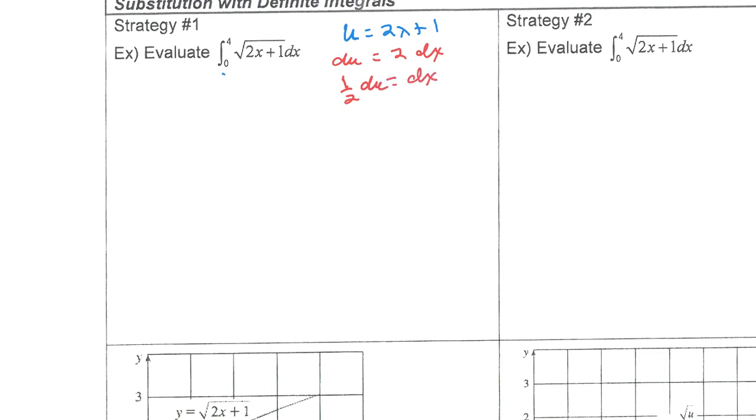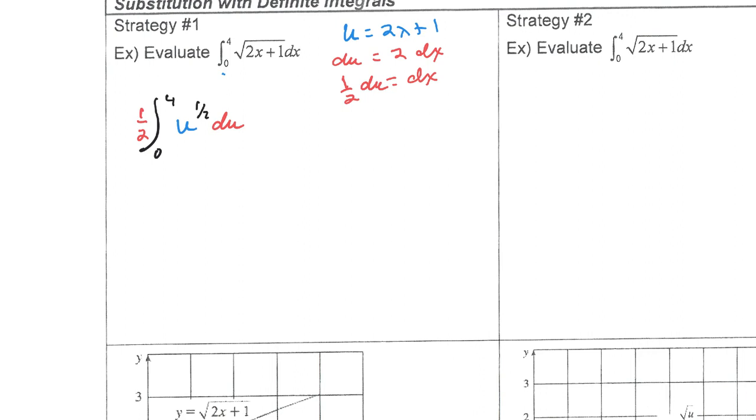So now, rewriting it, just as we always have, we still have the 0 to 4. And instead of writing dx, we're going to write 1/2 du. And we're still going to take the square root of u, so we have u to the 1/2.